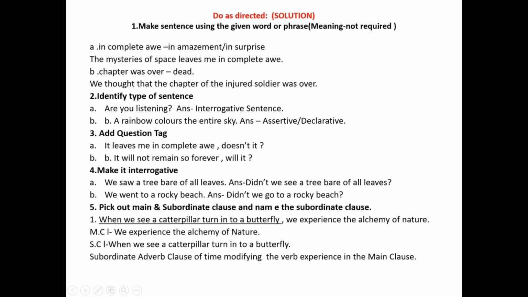See students, you can write only subordinate adverb clause of time. That is enough. Modifying the verb experience in the main clause is not required. You may or may not write it.